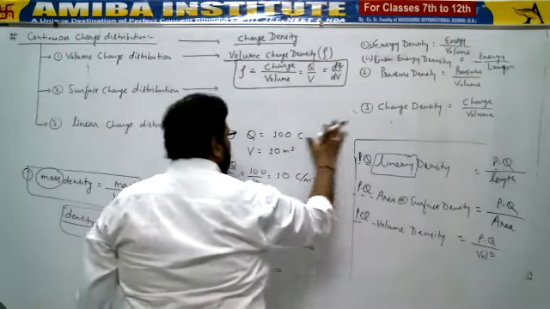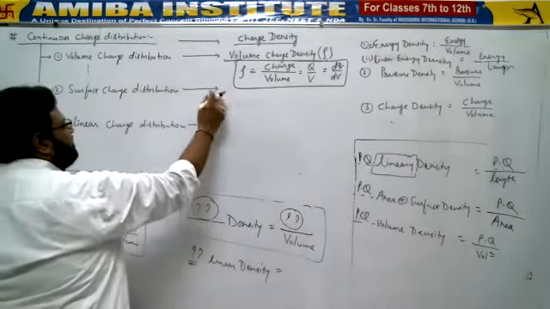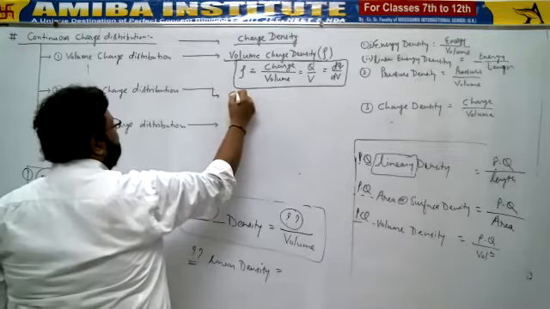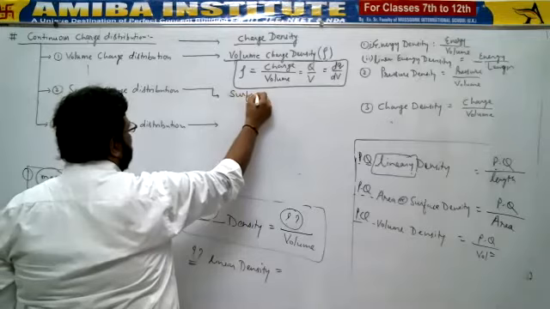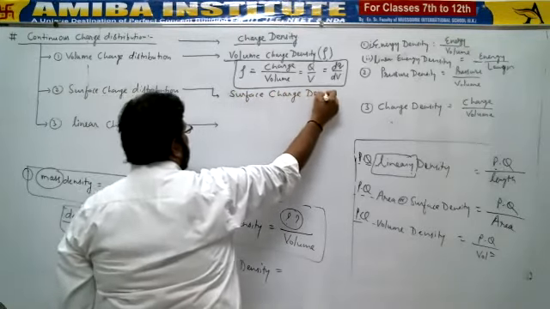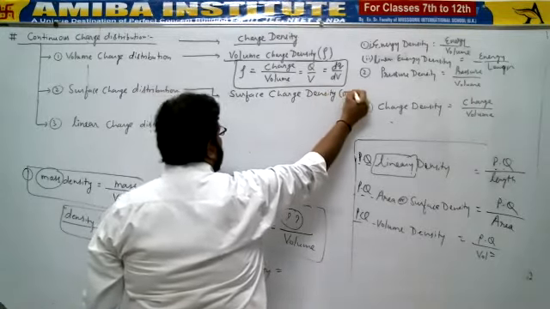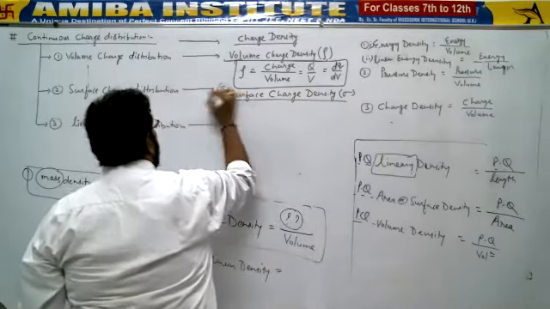Similarly, let's make the formula for surface charge distribution. Surface charge distribution gives us which kind of charge density? Surface charge density. And surface charge density is represented by the symbol sigma. This is the second type of charge density.